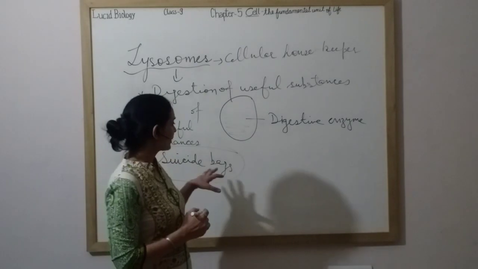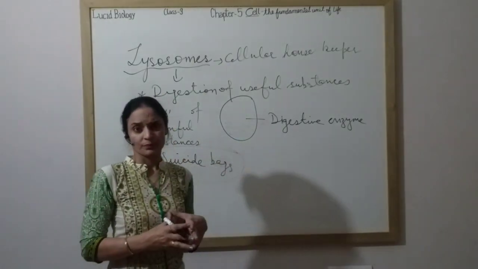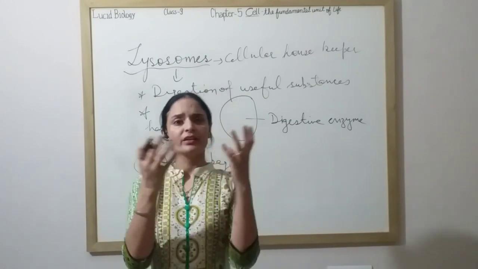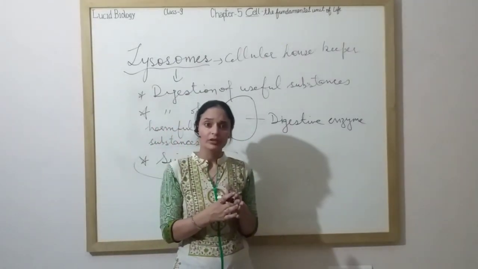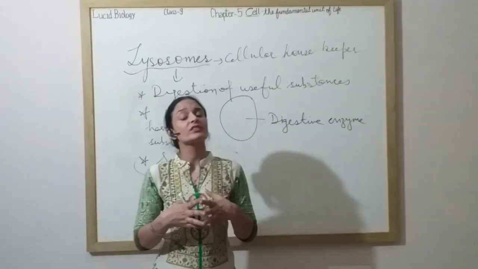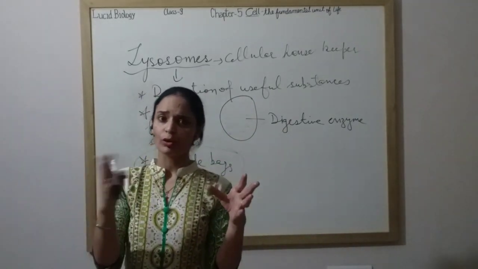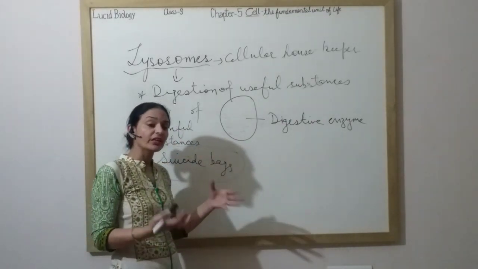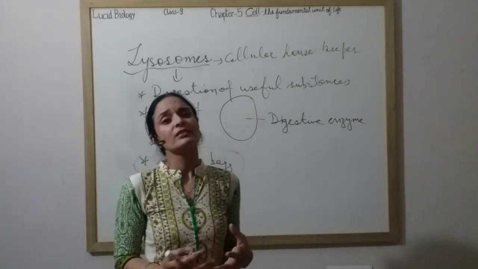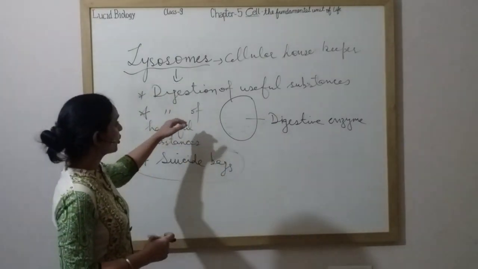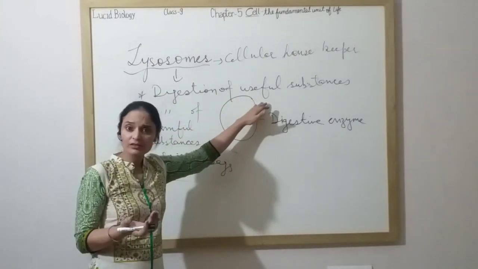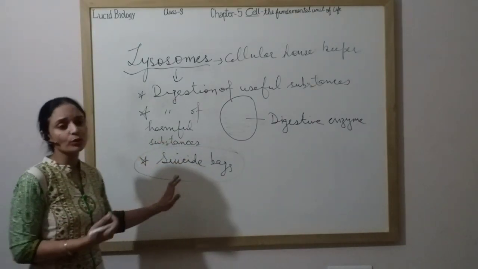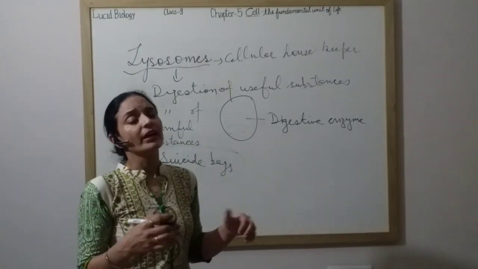Whenever there is starvation, what happens? When the cell needs energy, they spread their powerful digestive enzymes all around and start eating their own cell organelles. Within the cell, all organelles get digested so that energy can be released. So it commits suicide to release energy. It helps in the digestion of useful substances, it is equally good at digesting harmful substances, and it is ready to commit suicide so that energy can be provided